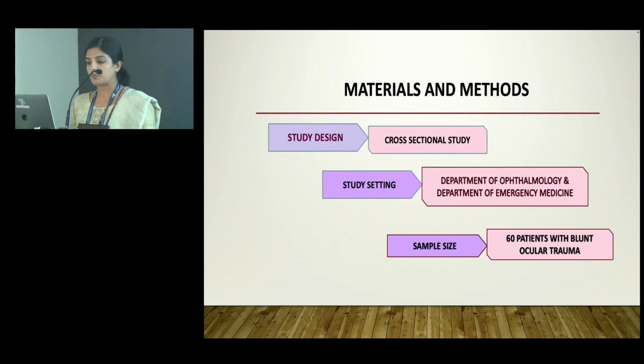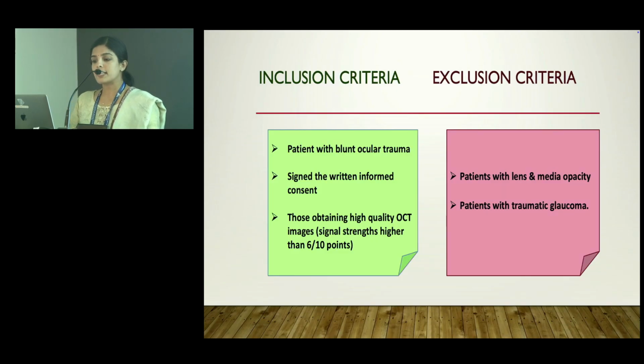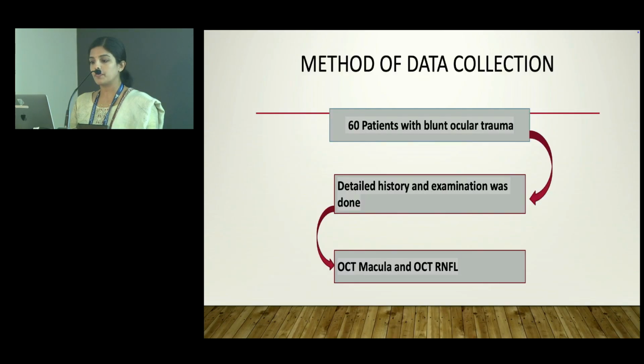changes in the macula. So, materials and methods: it's a cross-sectional study which was conducted in the Department of Ophthalmology and Emergency Medicine with 60 patients with blunt ocular trauma. The inclusion criteria were patients with blunt ocular trauma who gave informed consent and from whom high quality OCT images could be obtained. Patients with lens and media opacity and with traumatic glaucoma were excluded. Methods of data collection: 60 patients with blunt ocular trauma were taken, detailed history and examination were done, and OCT macula and OCT RNFL were taken.